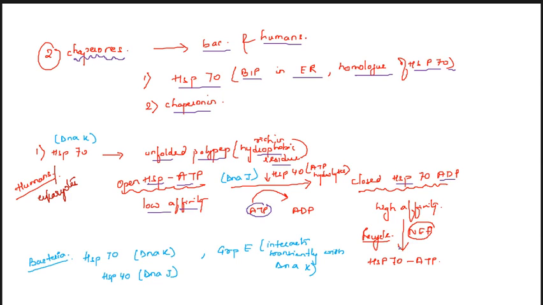Now in bacteria, HSP70 is homologous with DNA-K, and HSP40 is homologous with DNA-J. So in eukaryotes it is HSP70 and HSP40, but in bacteria it is DNA-K and DNA-J. The group E interacts transiently with DNA-K in bacteria.